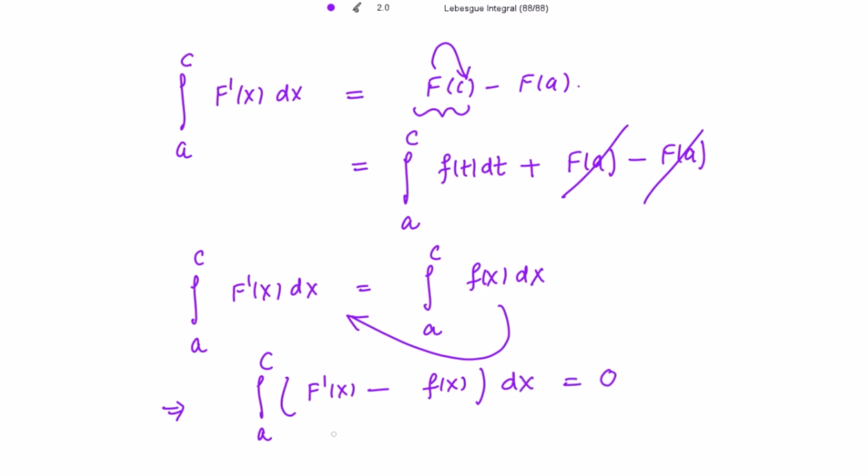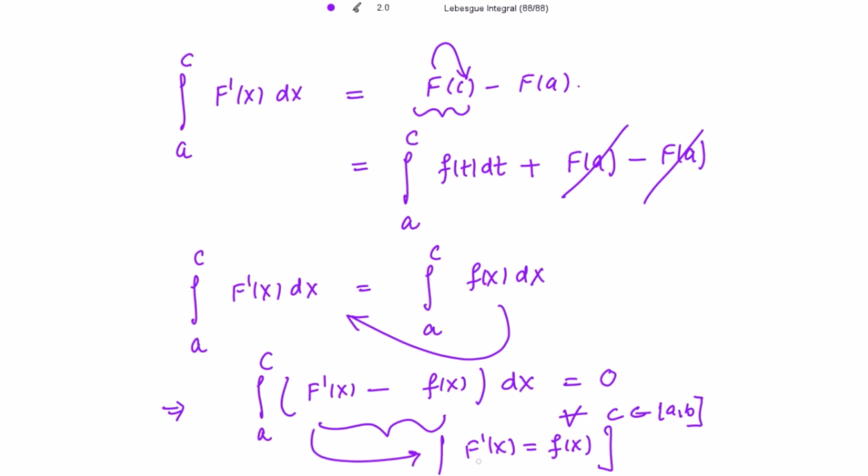And when the integration of this integrand is equal to 0 for all c belonging to the closed interval [a,b], this implies what? When the value of the integration is 0, then the integrand itself is 0, so that implies f'(x) is equal to f(x) almost everywhere. This is what is required to be proved, right? So we have proved this